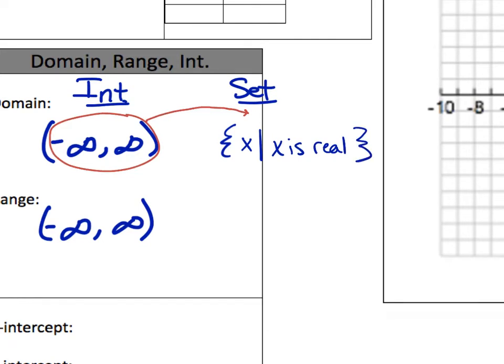So in the last class, it was really throwing people off when we want to use an inequality in here, like a greater than or less than type thing, and when we use x is real. If you're saying negative infinity to infinity, you're automatically saying x is real or y is real. Okay? So if you just remember that, you're in good shape. Most people get why we're saying negative infinity to infinity. They just can never remember what's going on in set notation.